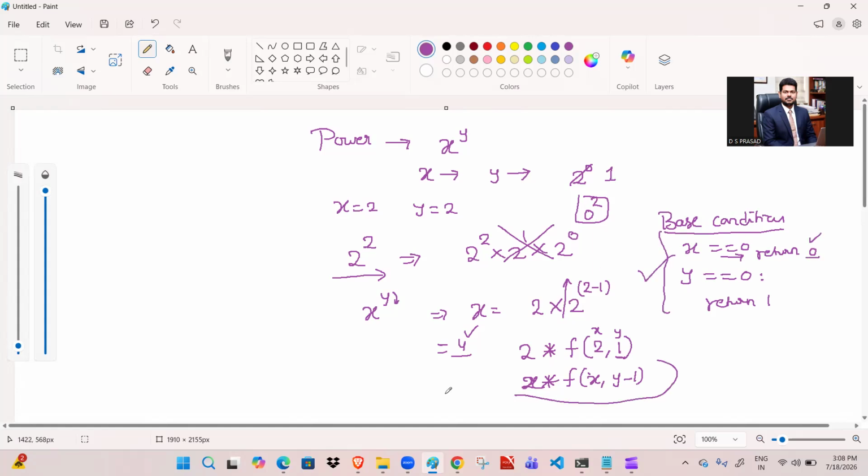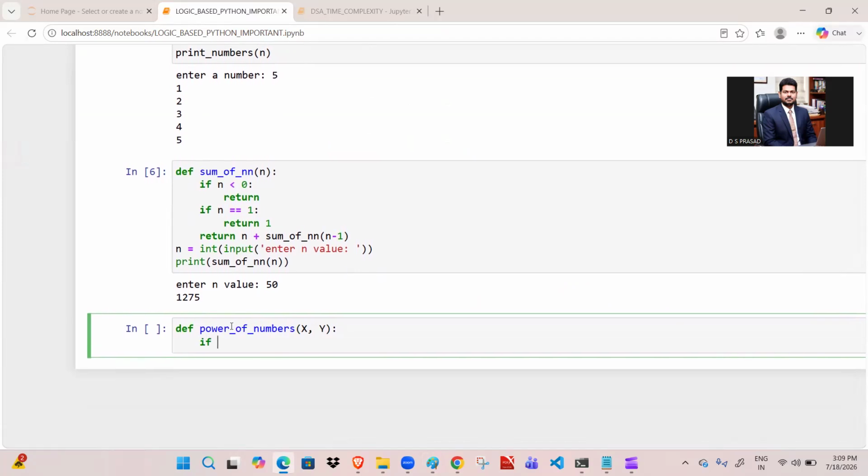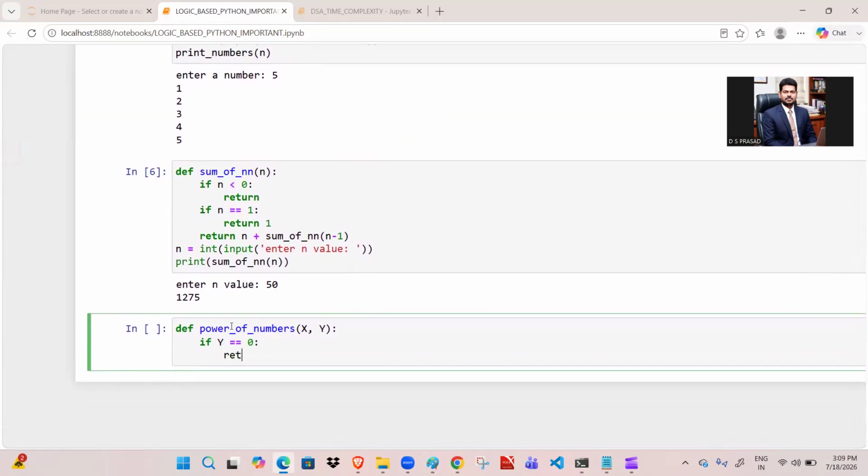And we know the recursion function logic, this is the one. So how we are going to write it? Now let's see that. So here def power of numbers. I'm going to take x comma y as parameters here. And after that, if y is equal to 0, then return 1.